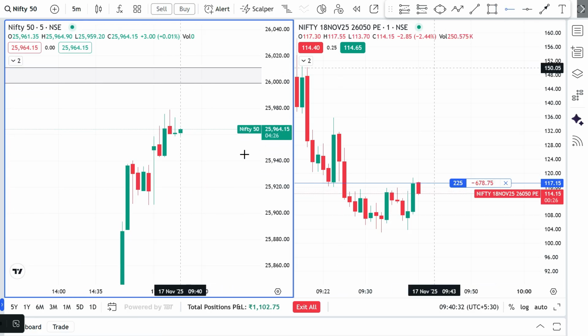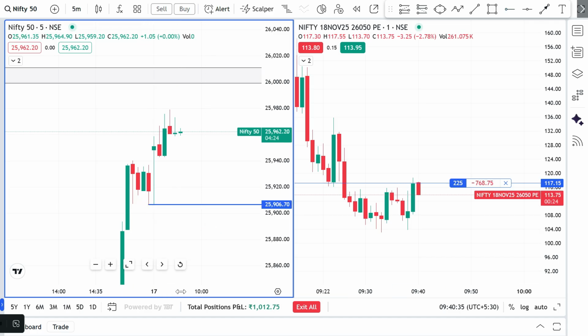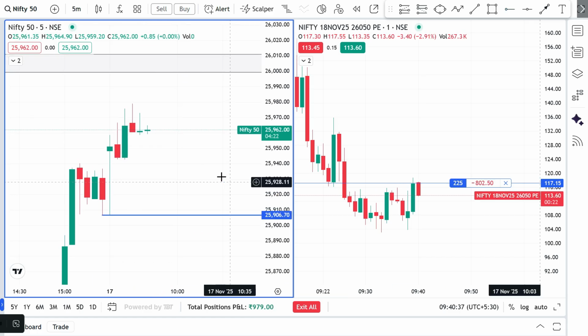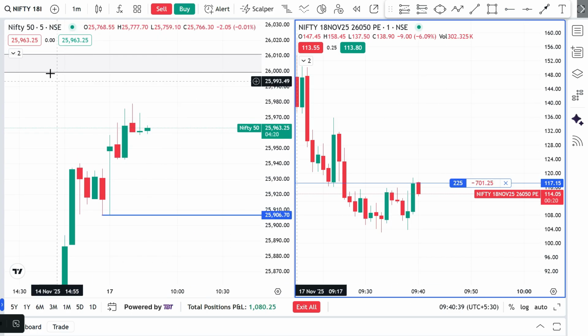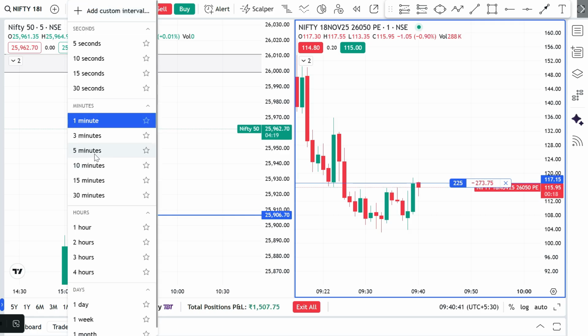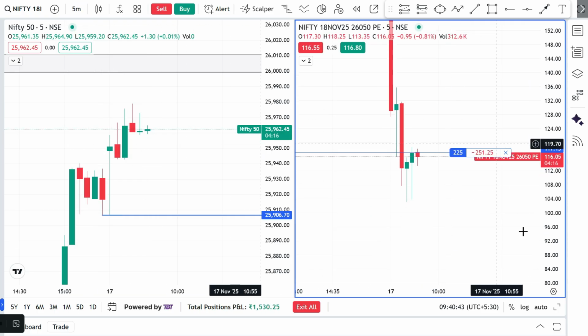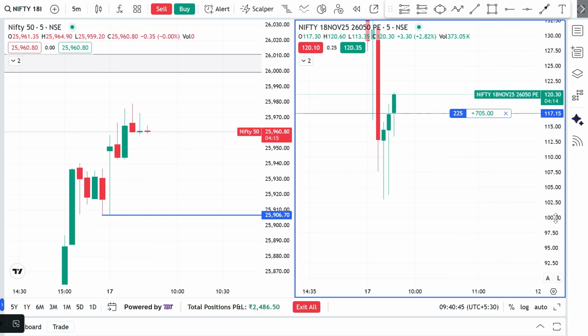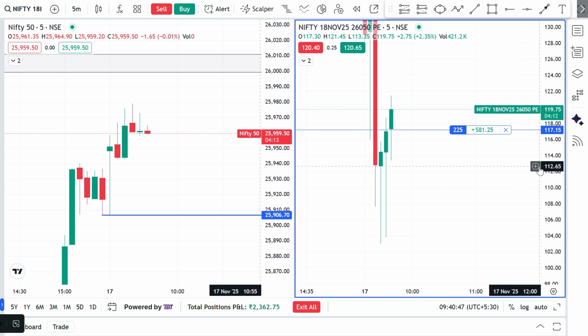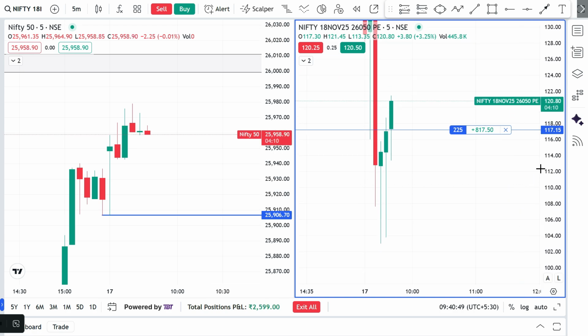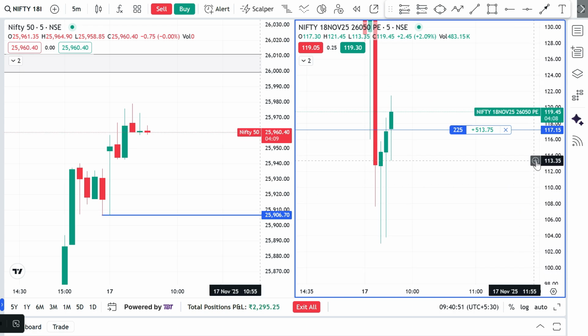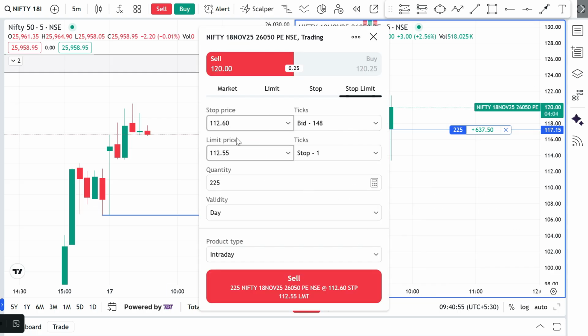This is going to be our first target. The previous day's consolidation always works as support and resistance, so this is going to be our support. Once it breaks, we're going to expect a good downside target also. Budget market is at all-time high, so I'm not expecting more fall from Nifty. The yesterday low and today's opening are going to be our first target. We want to book that particular target, then we'll look to trail our SL.